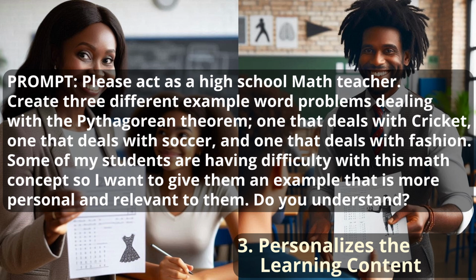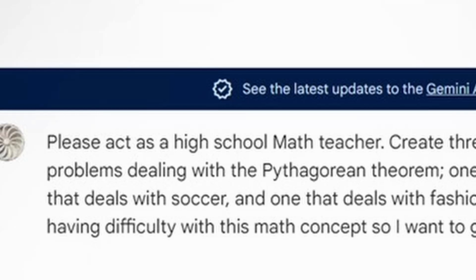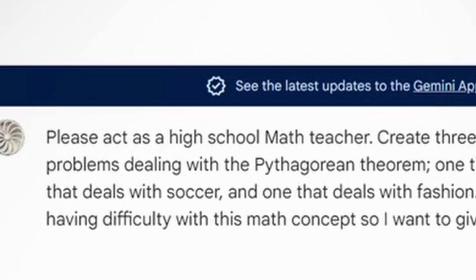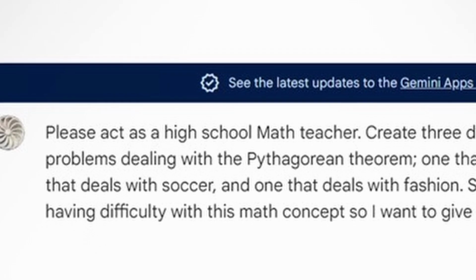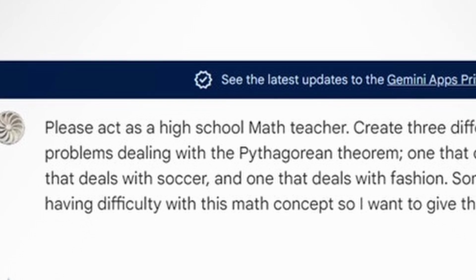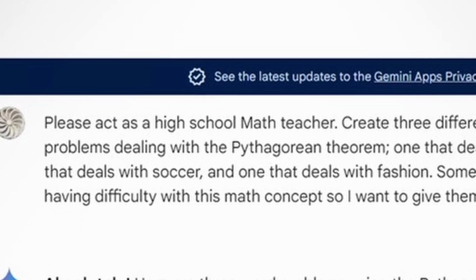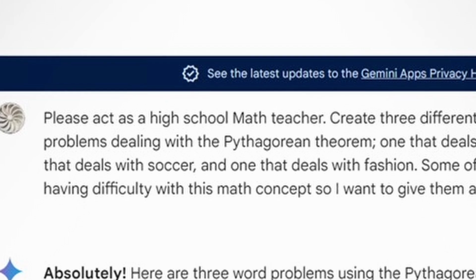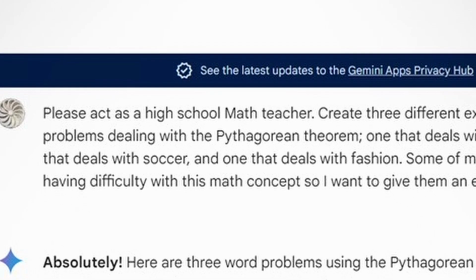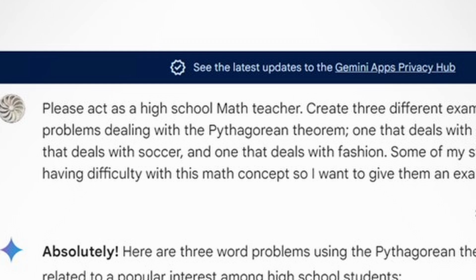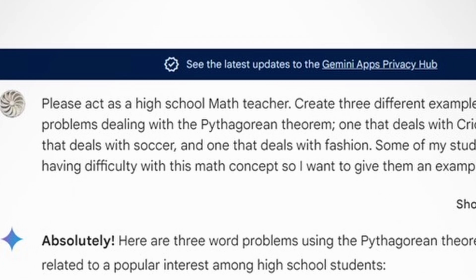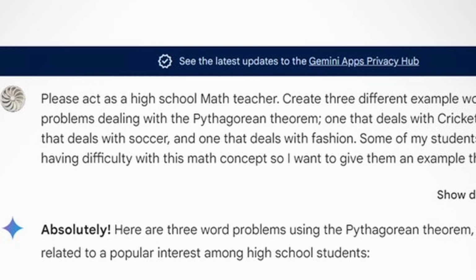Do you understand? Again, I'm posing this to the AI. I'm asking it for help so that I can personalize the information. I can make it so that it's very direct to the student. This will aid in ensuring that it's more motivational, that it's more interesting to the student, and that it can really help the student focus and understand the content.